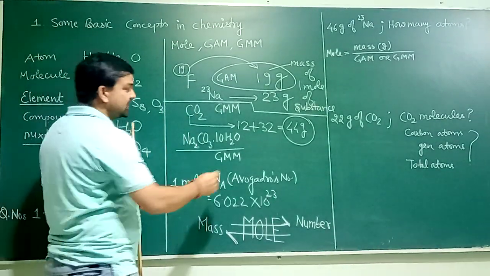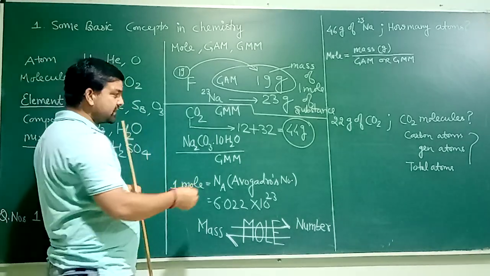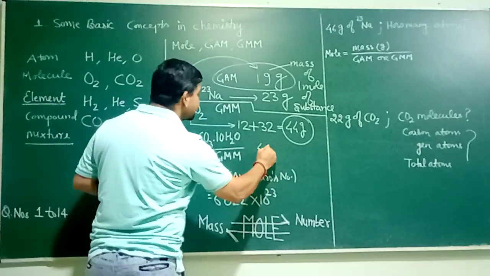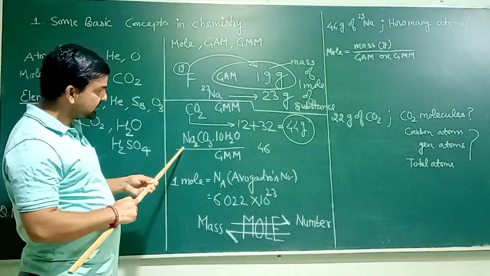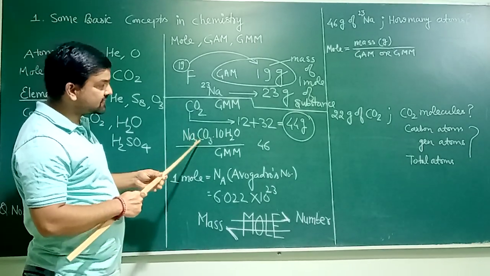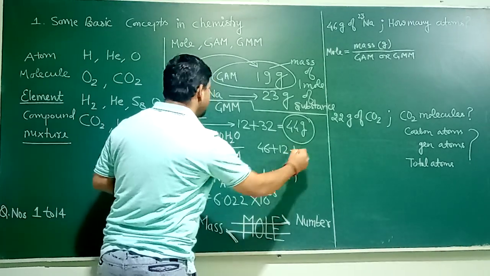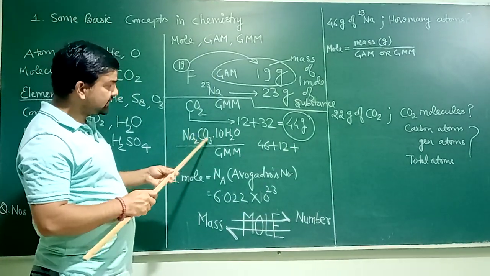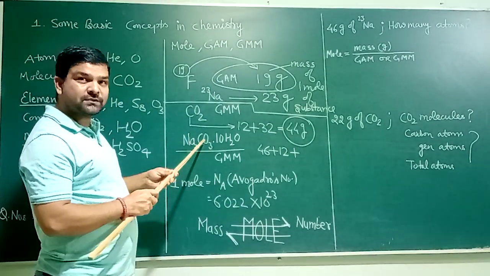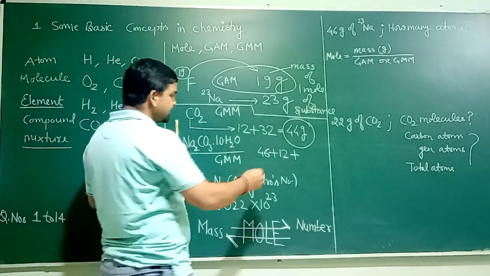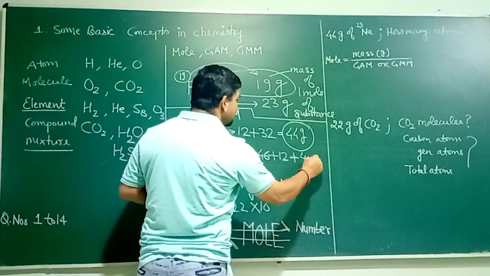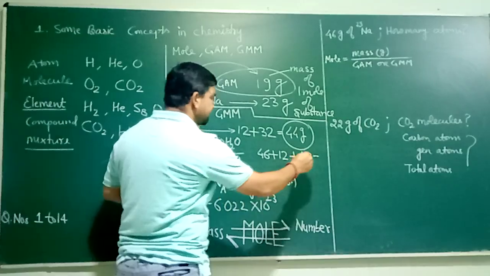It means either you can write 23 into 2 or you can directly write 46. This is for 2 sodium. Once again, the next element is carbon. For carbon, you need to add 12. The third element is oxygen. There are 3 oxygen. The atomic mass of each oxygen is 16. So 16 into 3 is 48, plus.